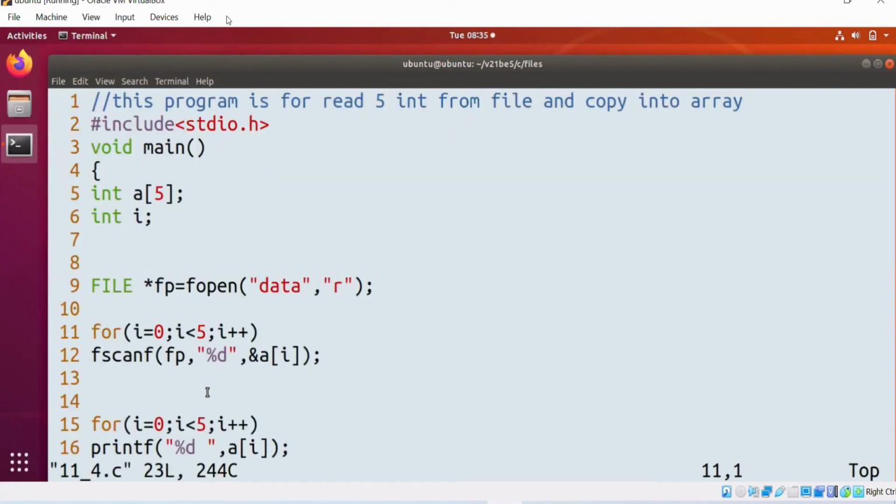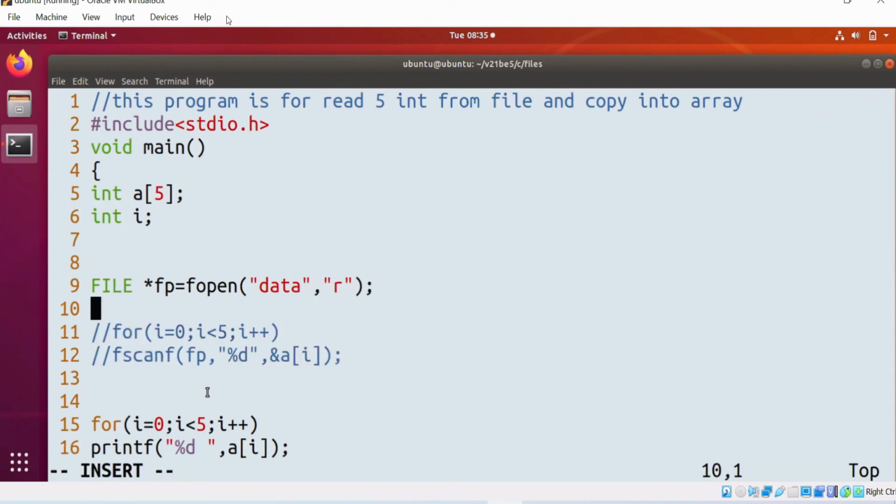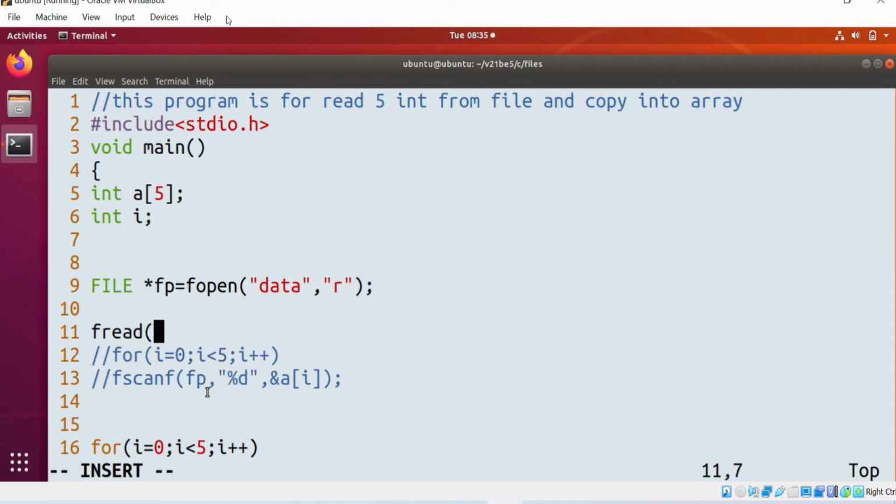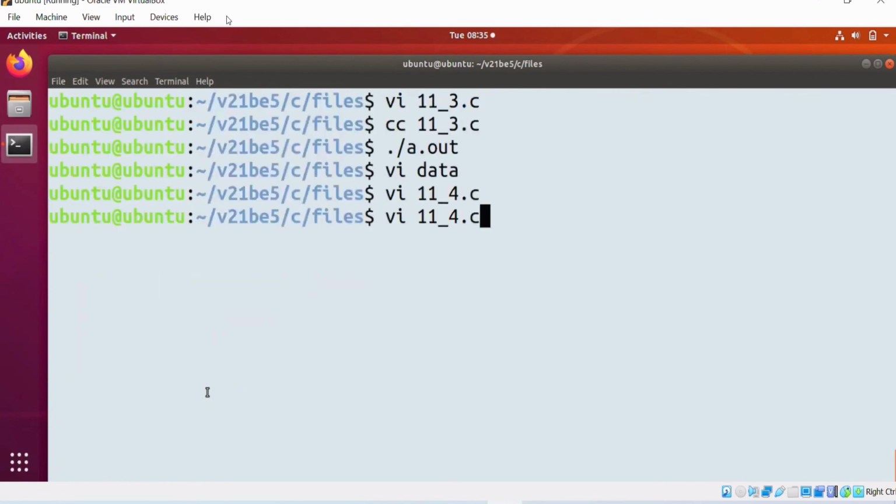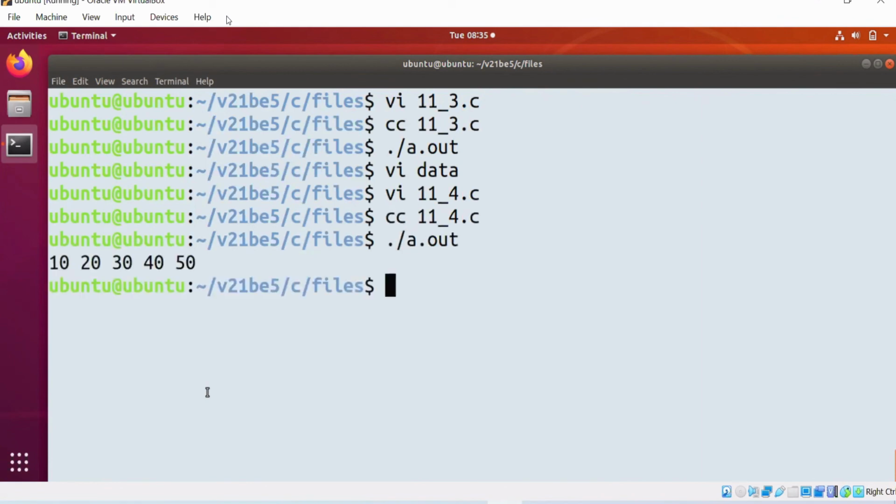Now here, what we are doing in line numbers 11 and 12: fread's second argument is 4, 5. fread and fwrite prototypes are the same. See, all of you able to see? fread and fwrite prototypes are the same.